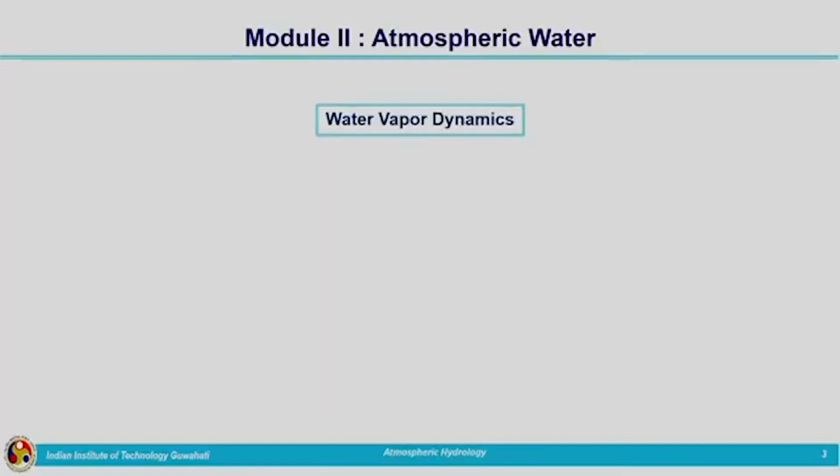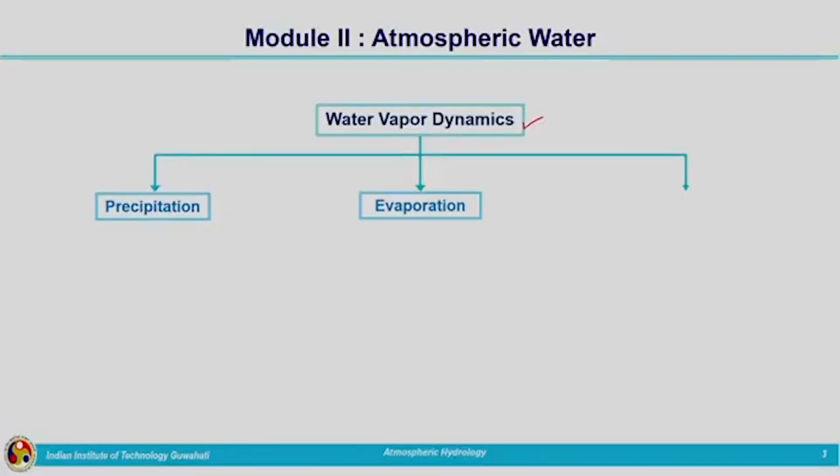So, study of this atmospheric water is very important because we are depending on rainfall or precipitation for our water requirements. How are we getting precipitation? From the water vapor which is present in the atmosphere. So, let us have a detailed understanding about atmospheric water in this module. First of all, we need to understand water vapor dynamics, and it will include precipitation, evaporation and evapotranspiration.